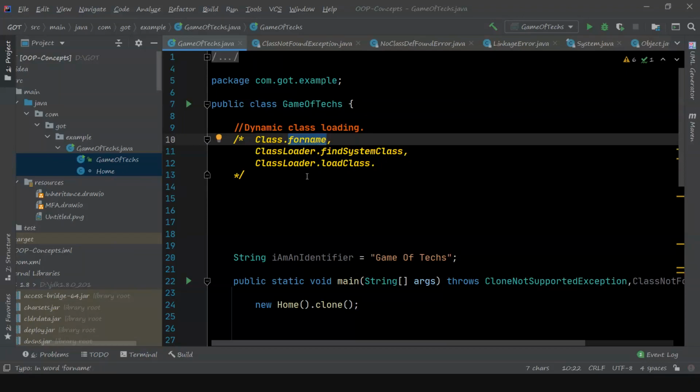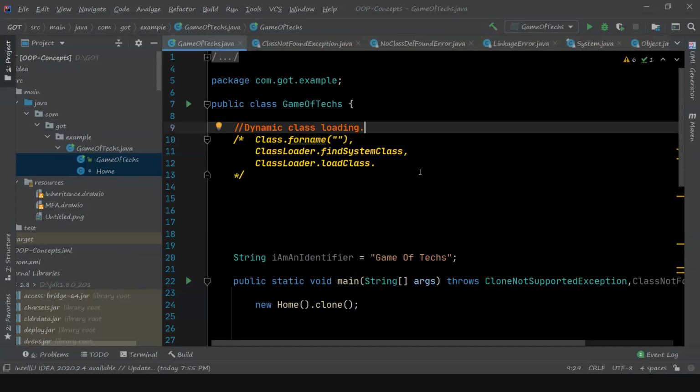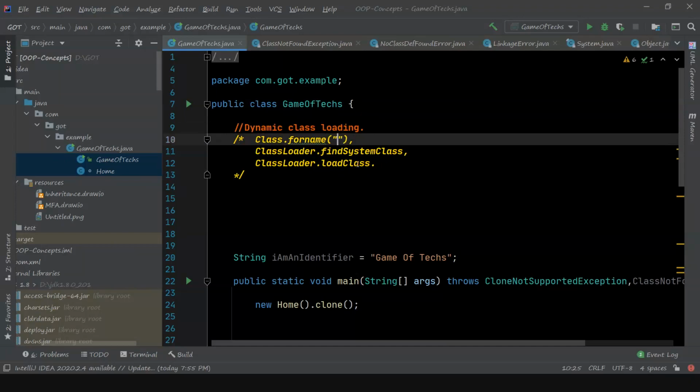That is not expected. So what we do is give the driver name as a parameter. We remove the dependency, and we provide that driver name as a parameter, and we dynamically load that driver, right?